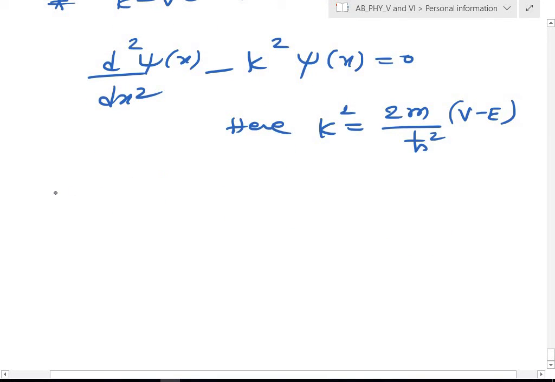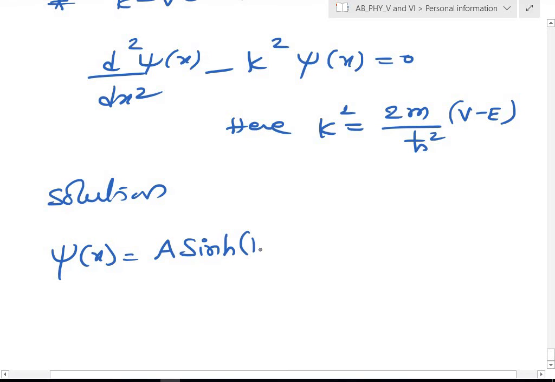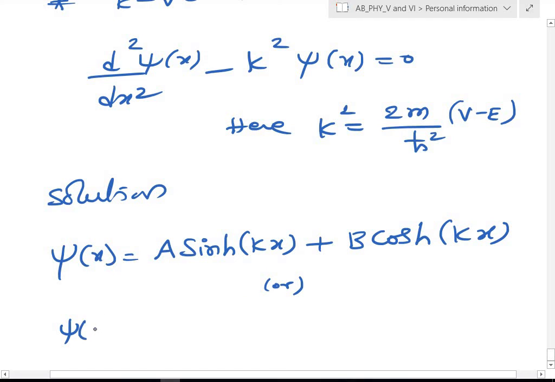Now the solution for this type of equation will be psi of x equal to a sinh kx plus b cosh kx, hyperbolic functions, remember, be careful, or in terms of exponentials, c1 into e power kx plus c2 into e power minus kx. Here c1, c2, a and b are constants.